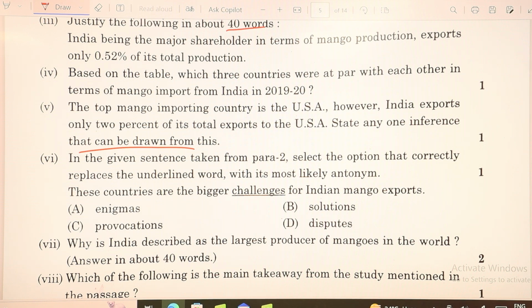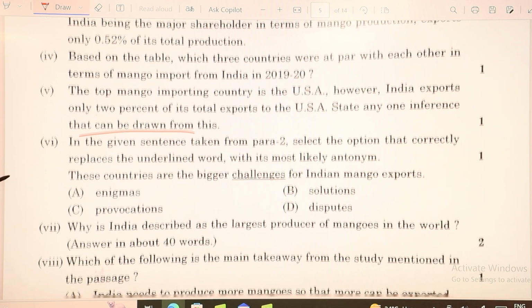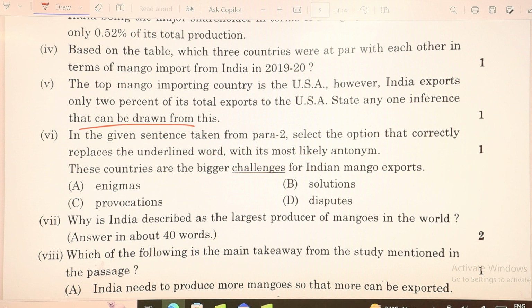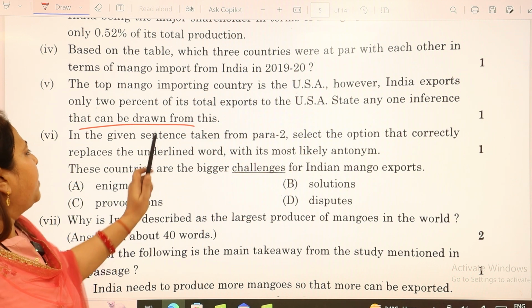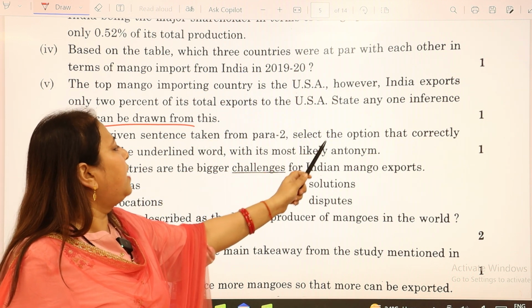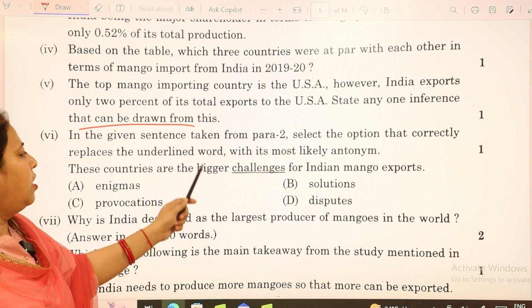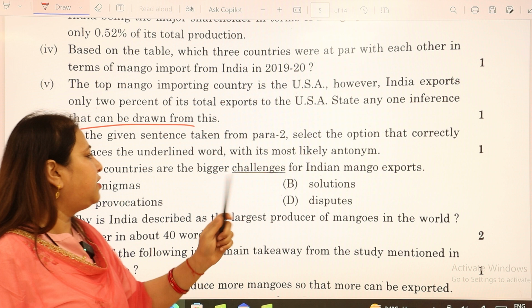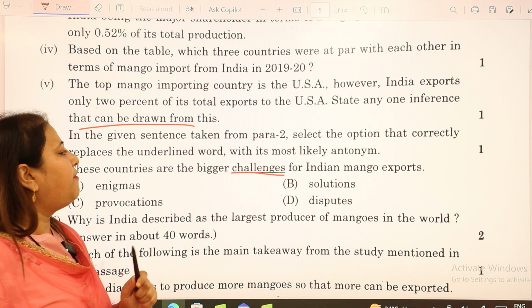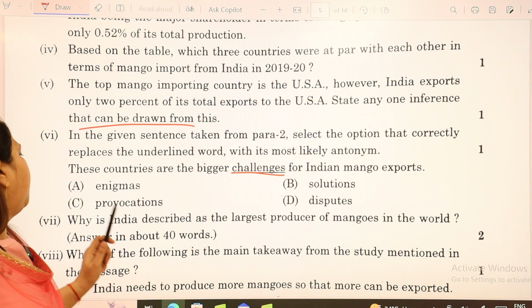Then we move to question number 6, which says, in the given sentence taken from para 2, select the option that correctly replaces the underlined word with its most likely antonym. That means for challenges we have to find out the antonym of it.